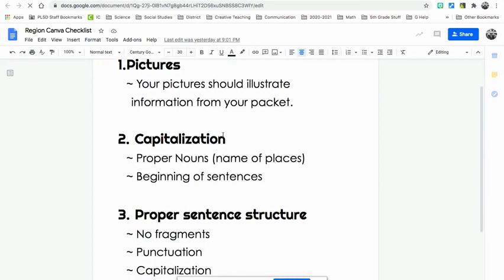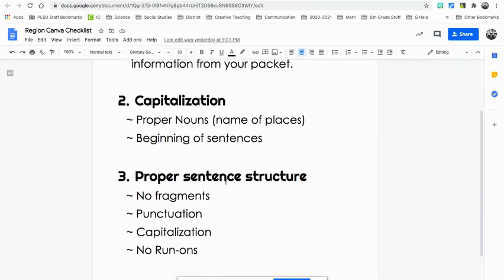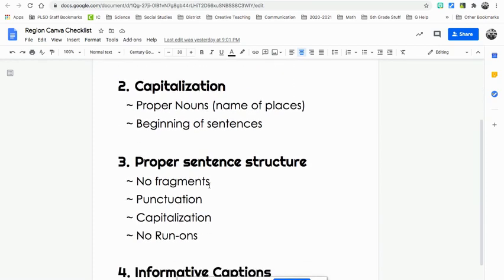Remember those ELA things, capitalization, proper nouns, which I know you guys are learning about. Basically, if it's a name of a place, it's a proper noun. If it's a name of a person, it's a proper noun. So it needs to be capitalized. Also, you need to capitalize the beginning of your sentences. Please remember to use proper sentence structure, no fragments. Make sure you have punctuation at the end, capitalization at the beginning, and no run-ons.